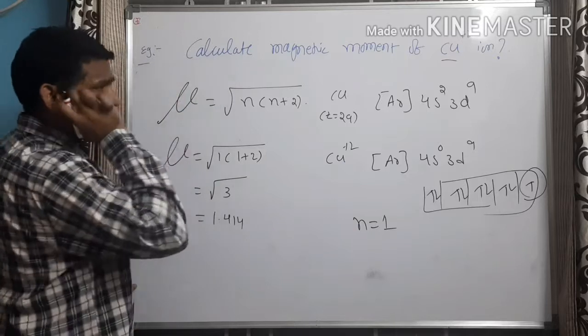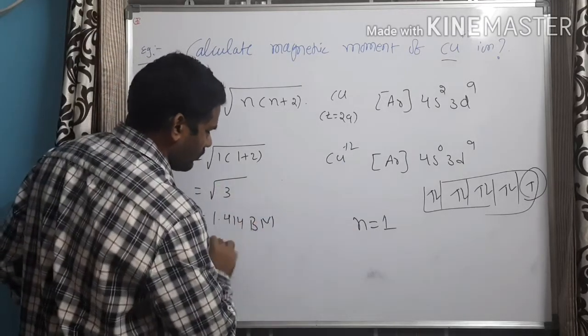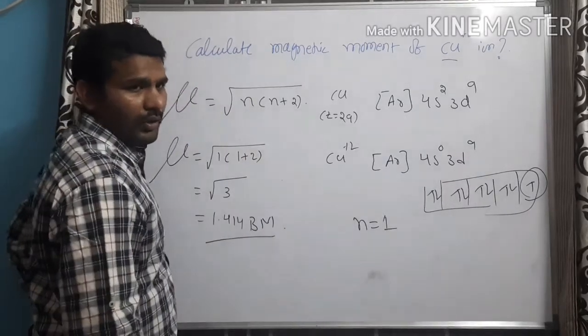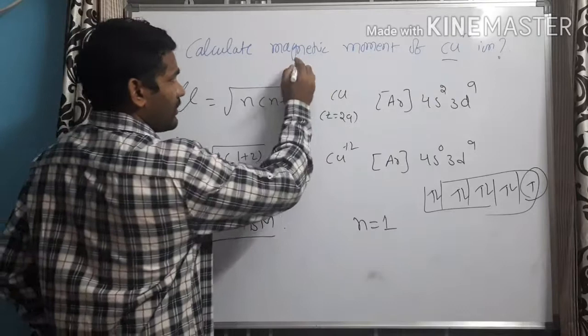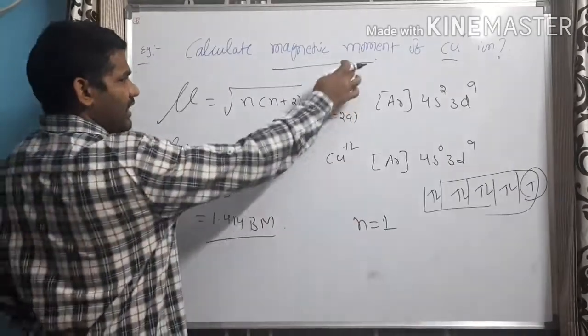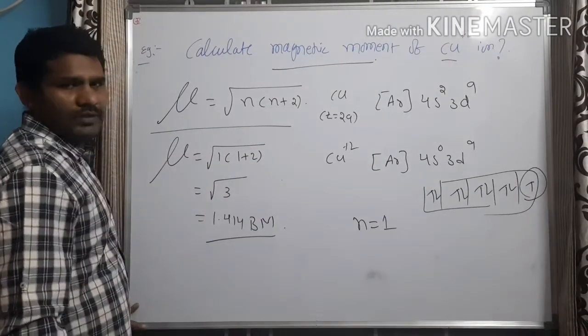What are the units of Bohr magnetic moment? The units of magnetic moment are Bohr magnetons. This is how we solve the problem when asked to calculate the magnetic moment. So magnetic moment is calculated by using the formula mu is equal to square root of n into n plus 2.